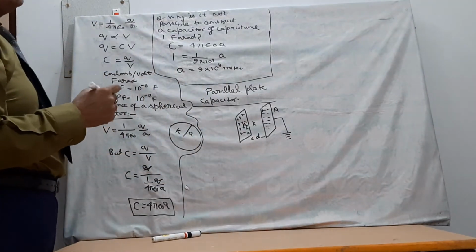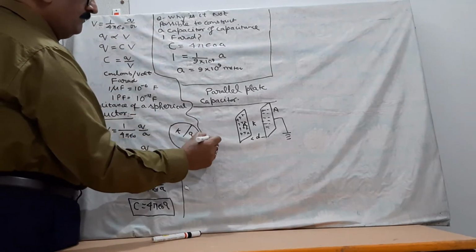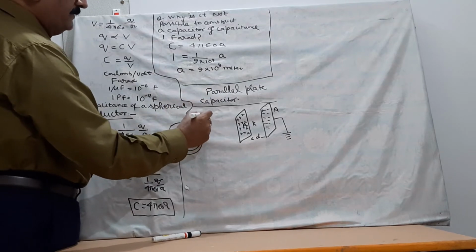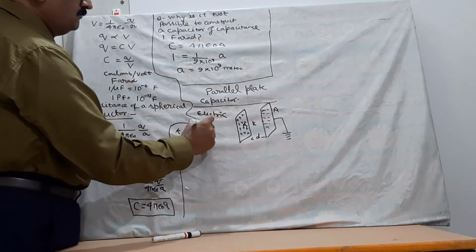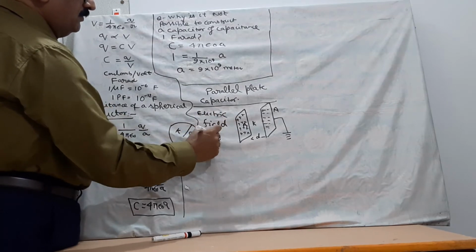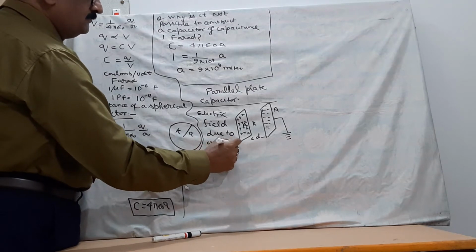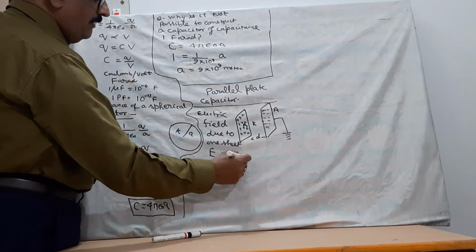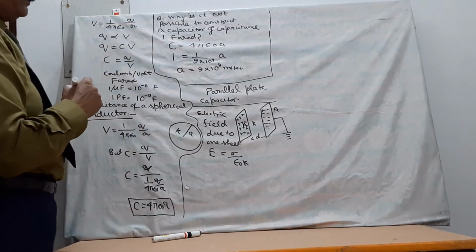You know that the electric field due to a plane sheet of charge is E equal to sigma upon epsilon naught. Electric field due to one sheet, E is equal to sigma upon epsilon naught, and if the dielectric constant is K, it is epsilon naught K.